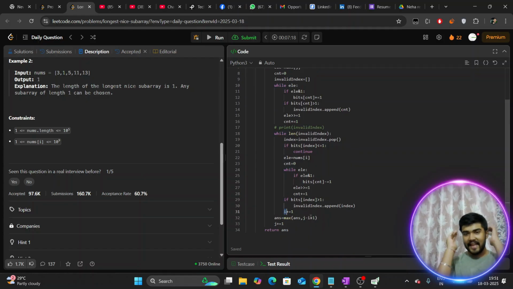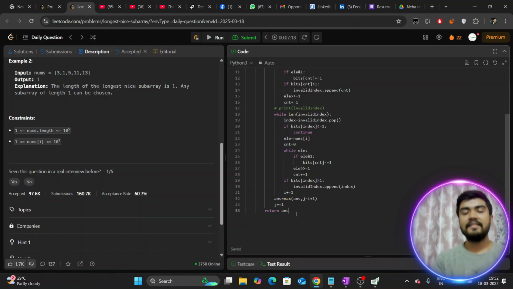I think you guys are able to consume this solution, and if not, then please rewatch the video a couple more times, and I am definitely sure you will get the entire gist. But I have to say that this is a more than medium level question. There is maths, bit manipulation and sliding window, three concepts we have to master to solve this kind of question. Now let's quickly discuss the TC and SC. If you understood till this point, TC and SC is a cakewalk.